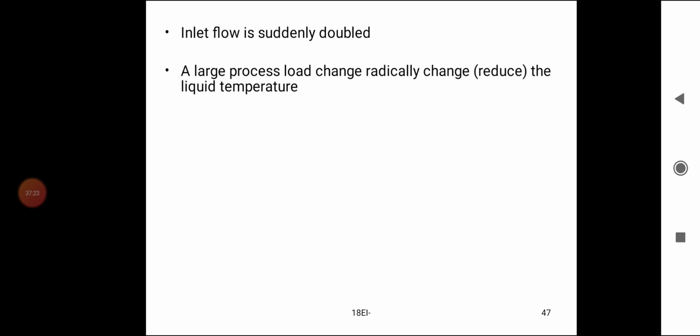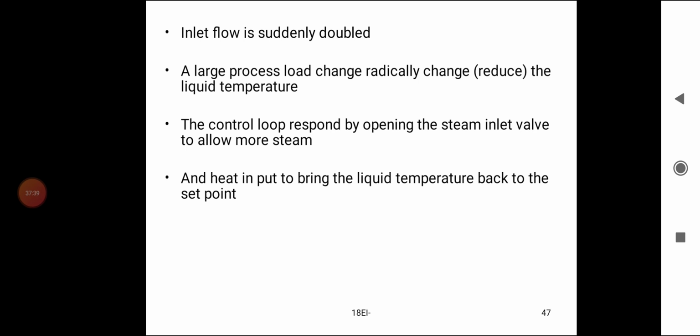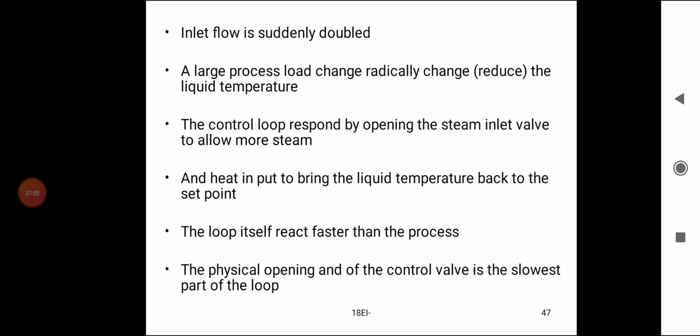Inlet flow is suddenly doubled. A large process load change radically reduces the liquid temperature. The control loop responds by opening the steam inlet valve to allow more steam and heat input to bring the liquid temperature back to the set point. The loop itself reacts faster than the process. The physical opening of the control valve is the slowest part of the loop.